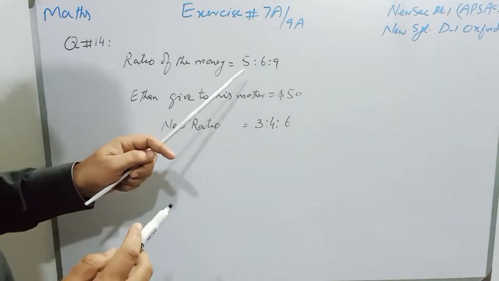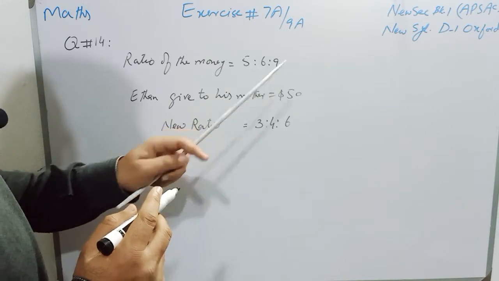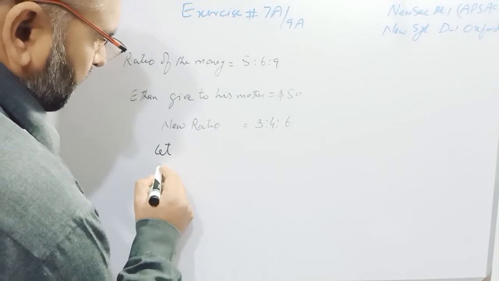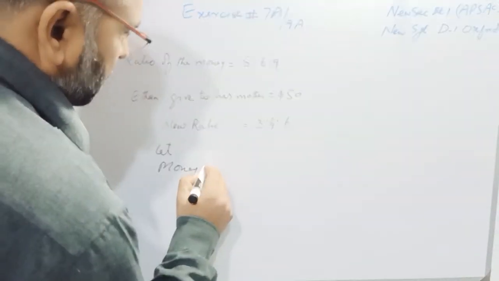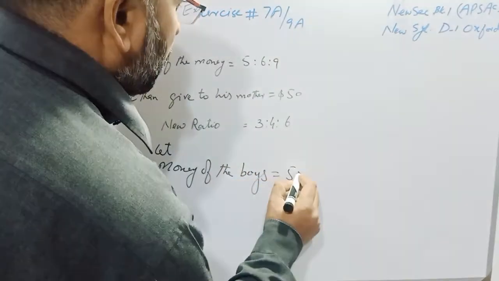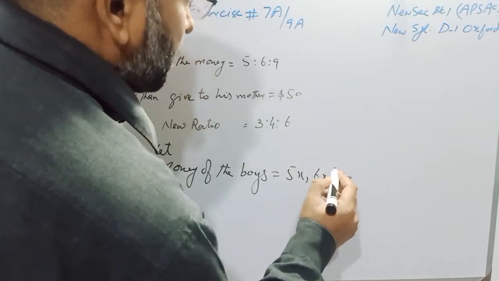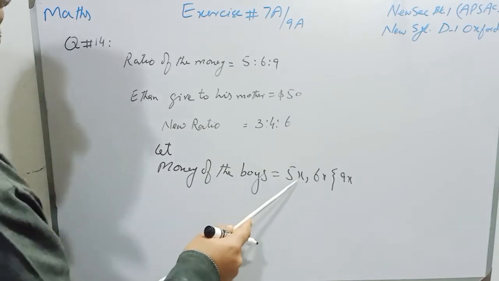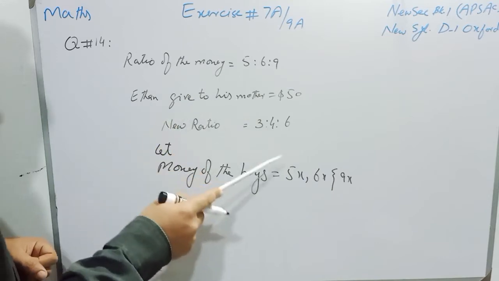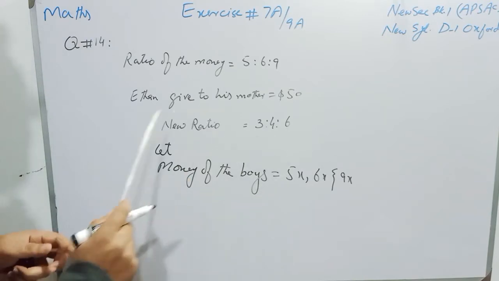So students, first we will suppose that the money of all the three boys will be 5x, 6x, and 9x. So we will write: let the money of the boys be equal to 5x, 6x, and 9x. After giving $50 to his mother, Ethan's money will be, as Ethan is written at number 1, so Ethan's money is 5x.